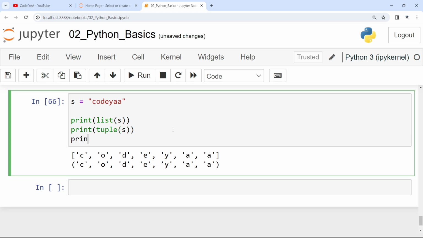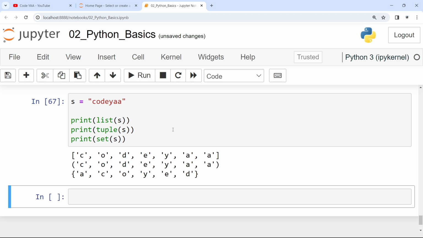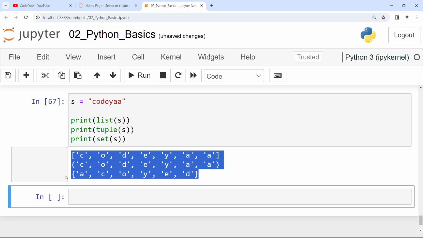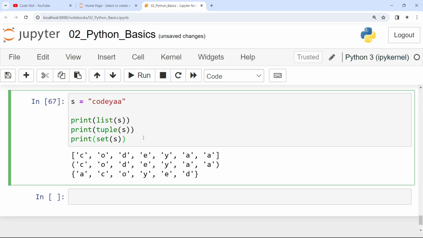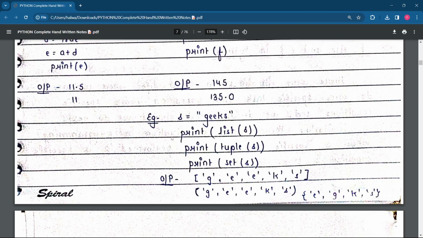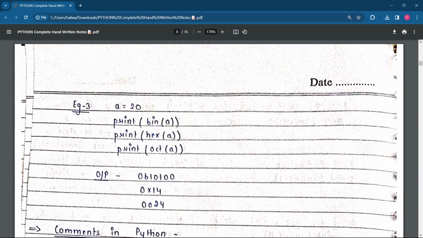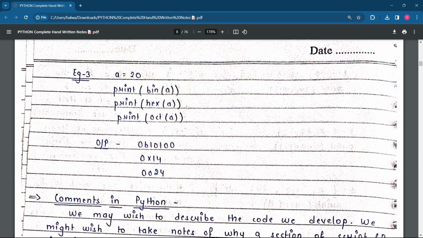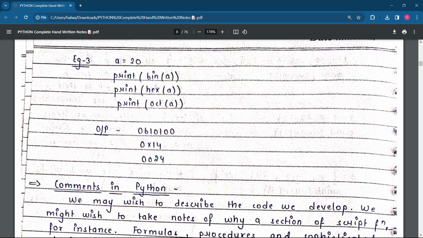See the output we are getting. Here, all the unique distinct elements are present in the set, and you can see some order is followed. It can be increasing or decreasing, but generally we say it is increasing mainly. Same if you want to convert to binary, hexadecimal, octal, you can go and try this as well. You'll get a value in that format. What will be the binary value of 20? What will be the hexadecimal value? What will be the octal value?